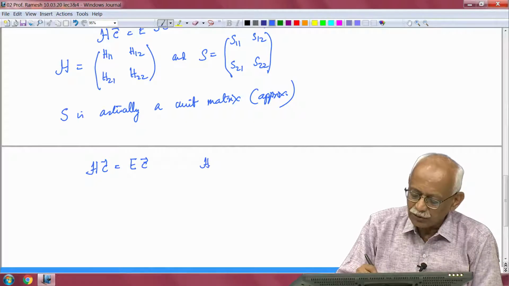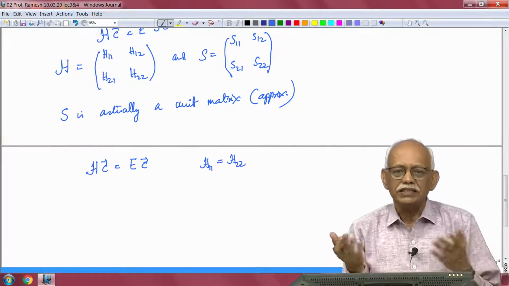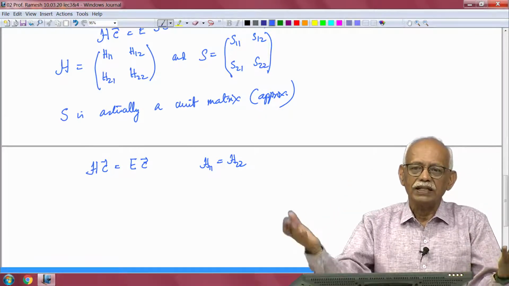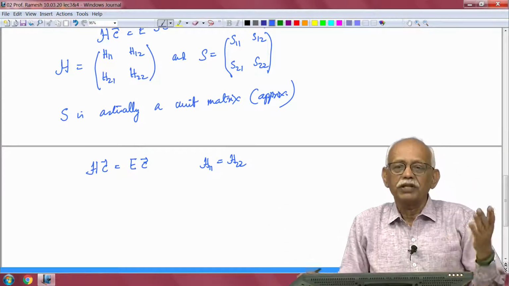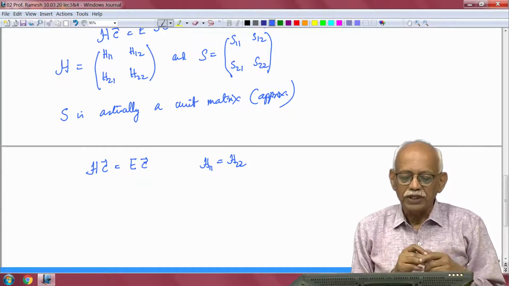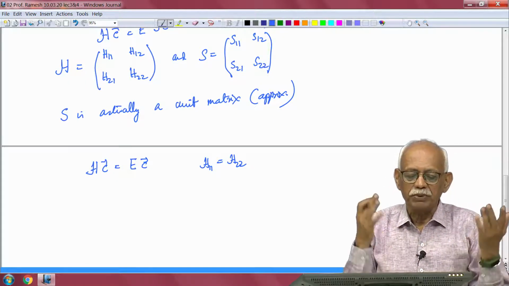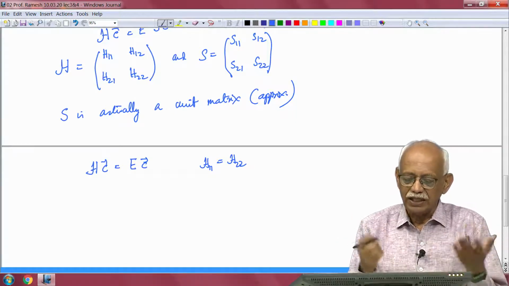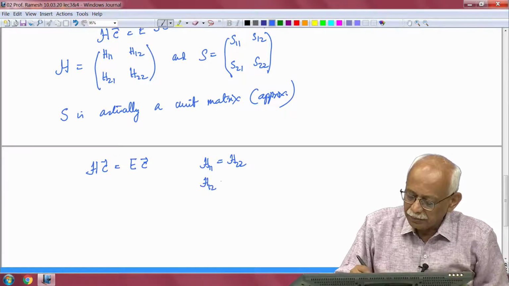and in H I can say that H11 is actually equal to H22 because there is a certain symmetry in the hydrogen molecule, right. Whether you take atom 1 and atom 2 or you interchange them, it is one and the same. I have also chosen my orbitals to be real, so that H12 and H21 are equal to each other, and I will have a real symmetric matrix.